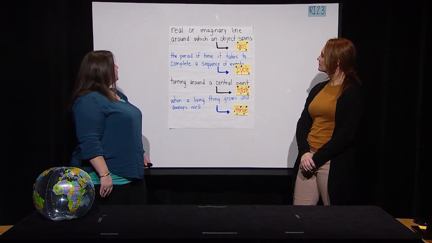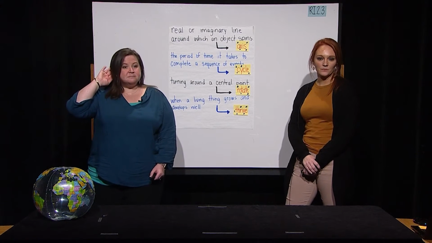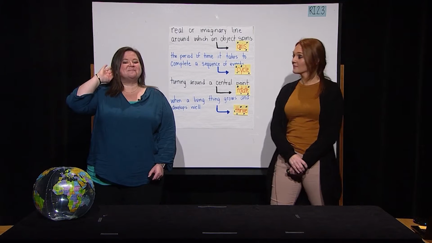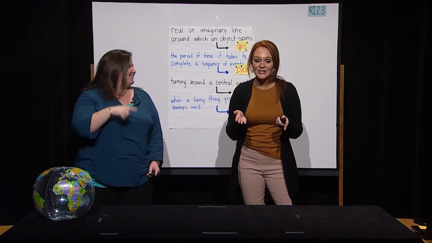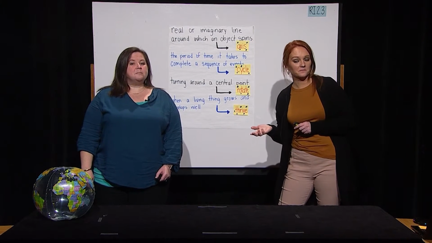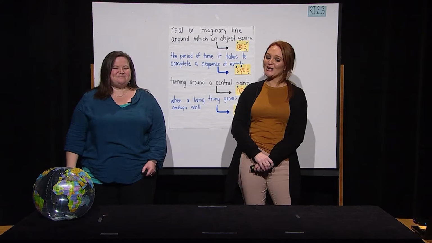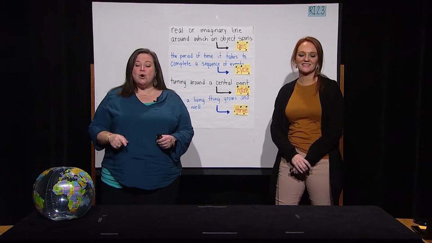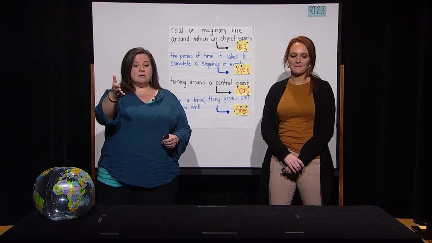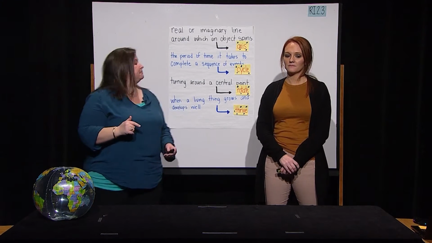Real or imaginary line around which an object spins. Great echo reading. Can you think of your own sentence with the word axis? Good job. Let's try another word. The word is cycle. What word? Yes, cycle. Echo the definition after me.